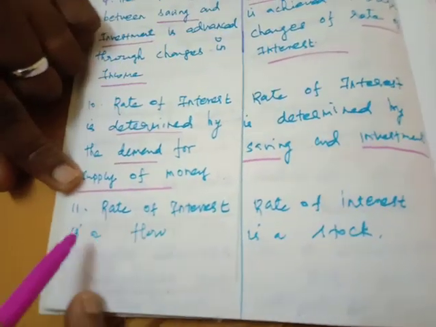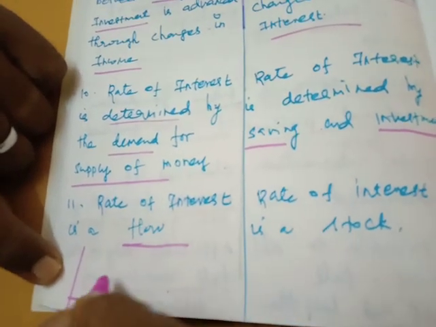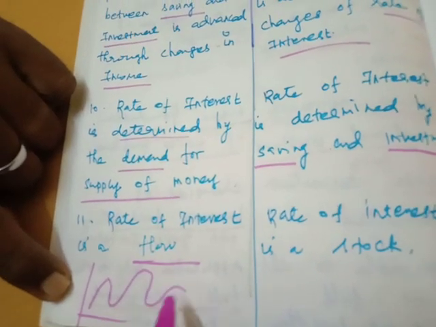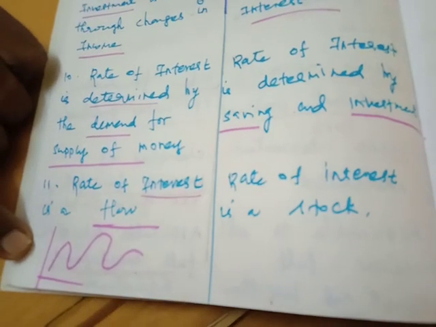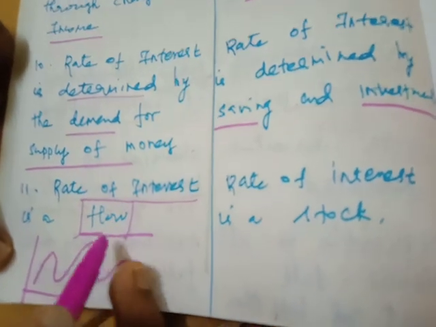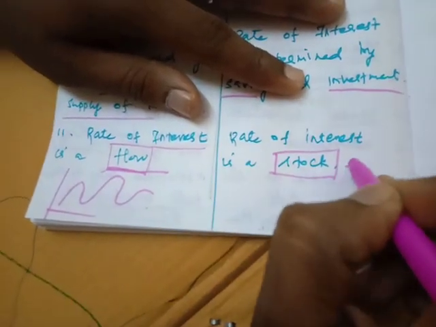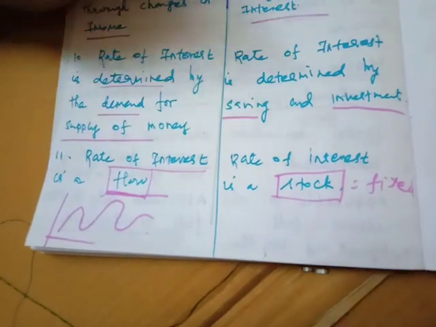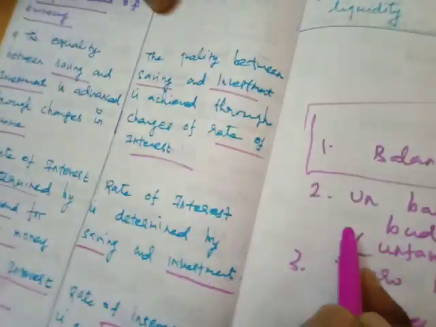And the 11th point is that the rate of interest is a flow, which may change. Flow means, for example, if you draw a flow chart, it is known as a flow chart. Based on the economic condition of the particular country, the government may increase or reduce the rate of interest. So the rate of interest is a flow in the Keynesian theory. But in the classical theory, the rate of interest is a stock. Stock means fixed. In any economic condition in the classical period, the rate of interest will not change.